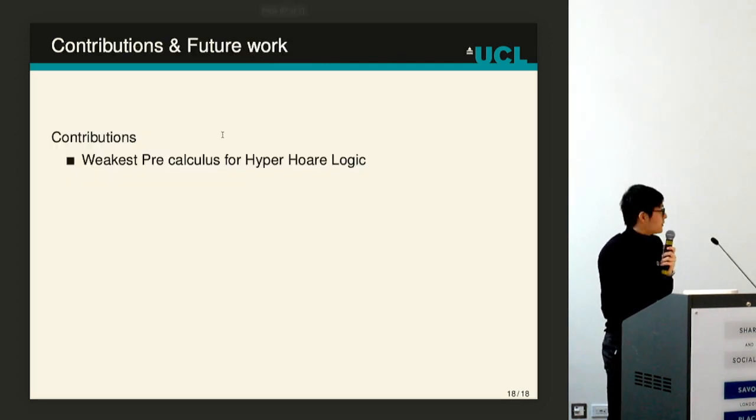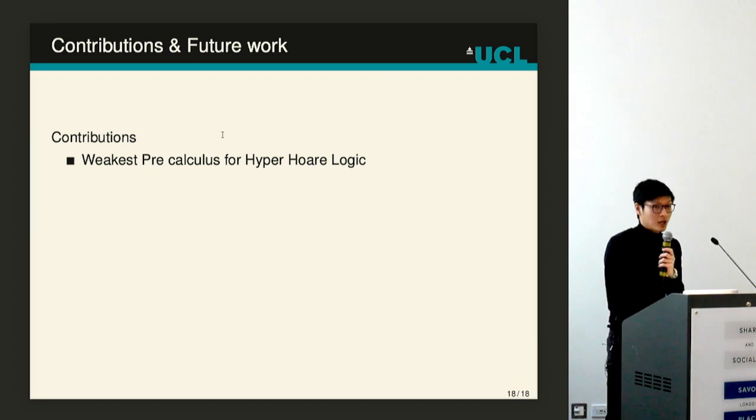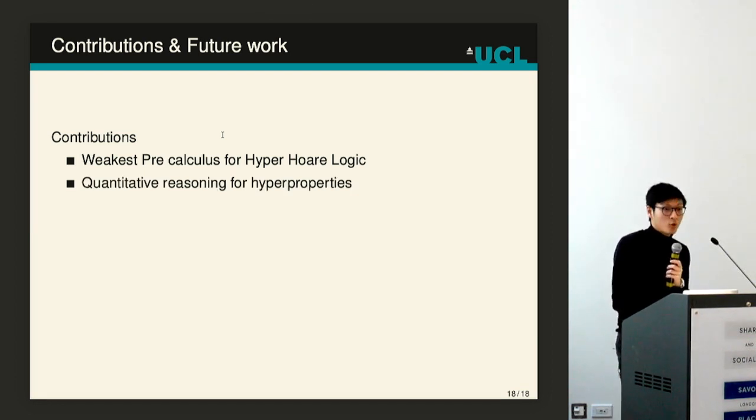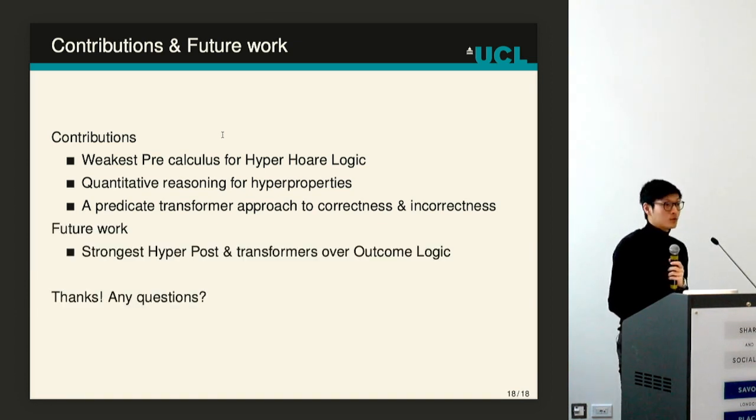And yeah, let me recap what we have done. We have proposed the weakest pre-calculus for hyper-Hoare logic, and we enable quantitative reasoning. And also we show how to reason about correctness and incorrectness using a single predicate transformer. And for future work, we plan to further investigate a forward variant of our transformer and to develop transformers for outcome logic.